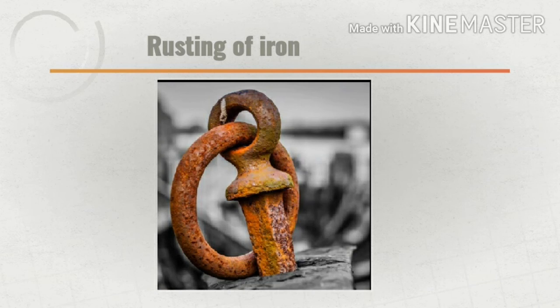Some of the methods of preventing rusting of iron are: rusting of iron can be prevented by painting, by applying grease or oil, and by galvanization. Iron can also be coated with chromium to prevent rusting. Rusting of iron can be prevented by alloying it to make stainless steel.